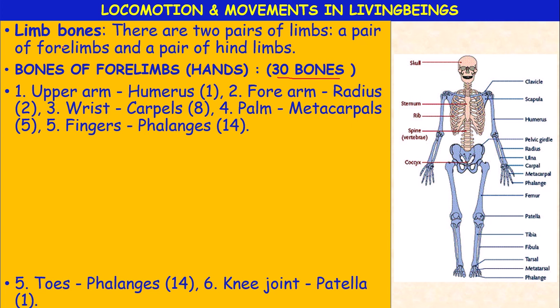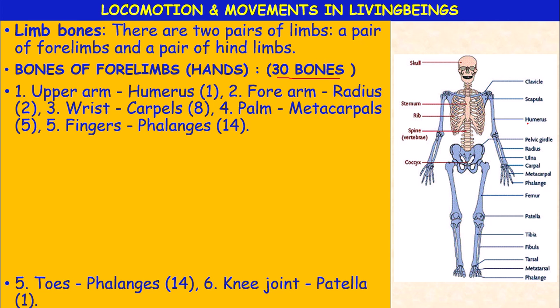The forelimbs consist of 30 bones. In the upper arm, the strongest or longest bone is called the humerus, and then the forearm.